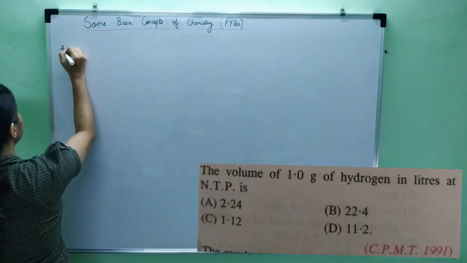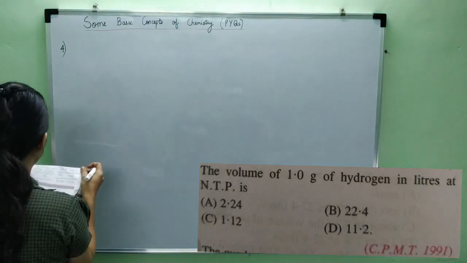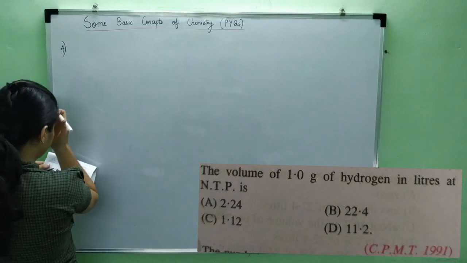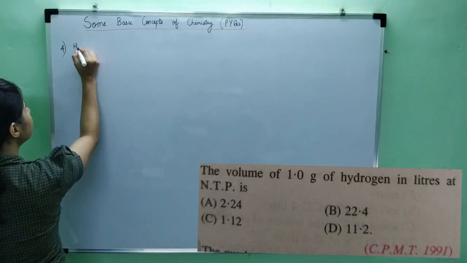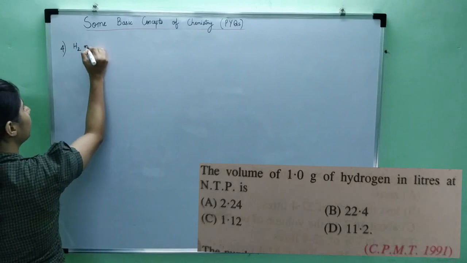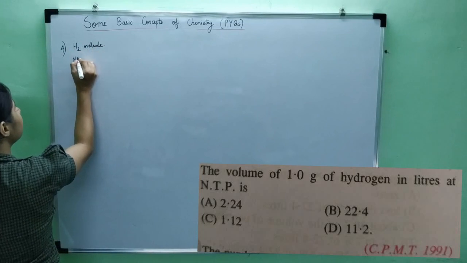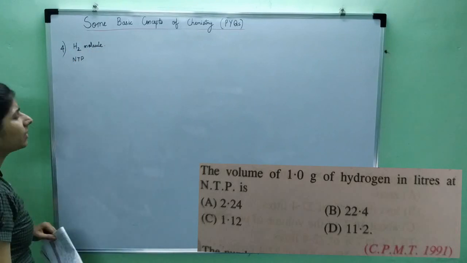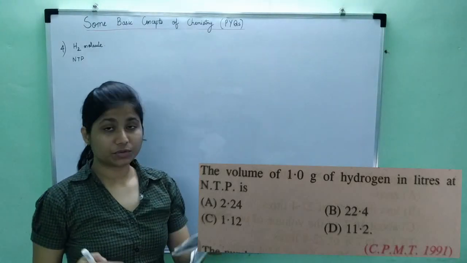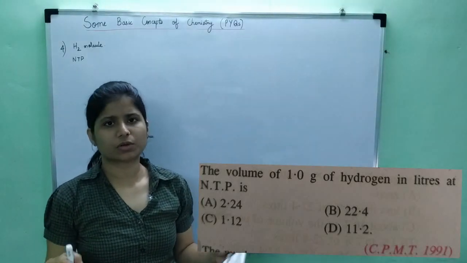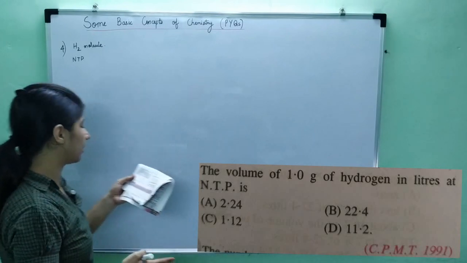The question says, the volume of 1 gram of hydrogen in liters at NTP is. Now it is given as hydrogen. Hydrogen at NTP will exist as what? Hydrogen molecule. It will not exist as a hydrogen atom. Now the conditions are NTP. We can assume NTP and STP conditions to be very similar, and we can use calculations of STP conditions. Although NTP is at a little higher temperature, that doesn't matter a lot.